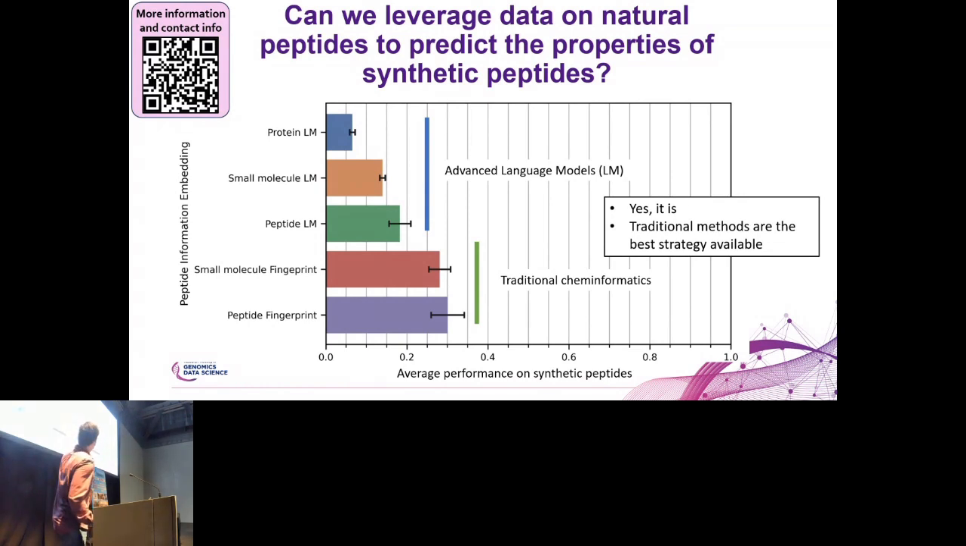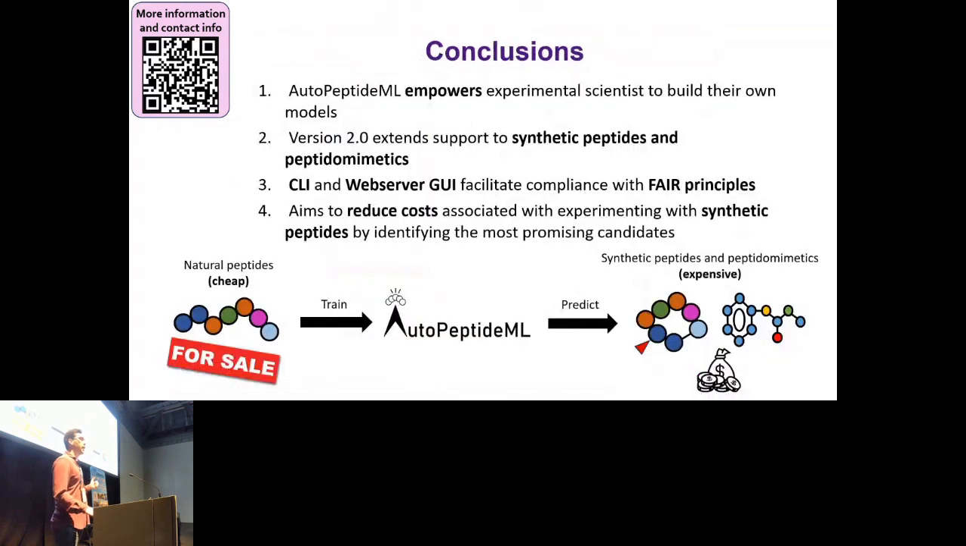And with this, I just want to leave you with 4 takeaway messages. The first one is that AutoPeptideML exists, and that its purpose is to empower experimental scientists to build models. Second one is that we have extended its functionality to synthetic peptides and peptidomimetics, that we have a command line interface and a web server to facilitate its access and compliance with FAIR principles. And finally, that the whole goal, the whole objective is to reduce experimental costs.